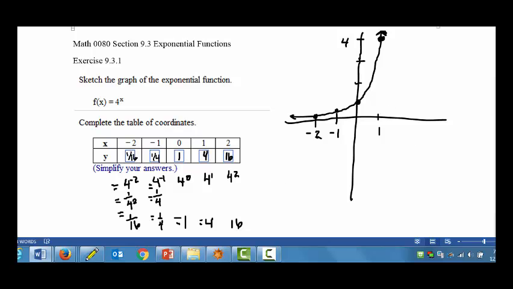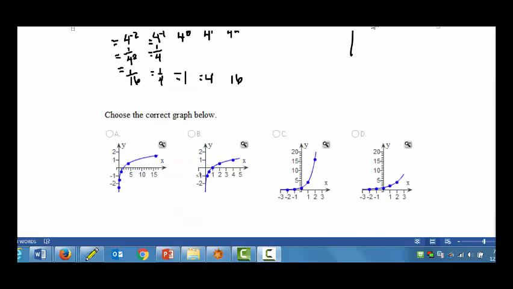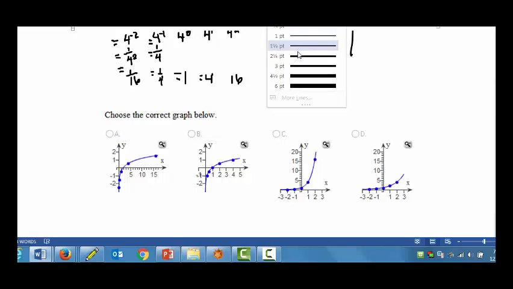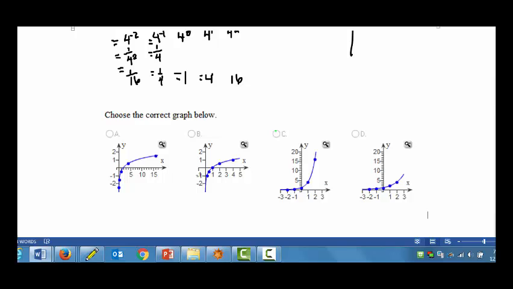All right, so we know that's what we're looking for when we go to look at the graph choices. And we can see that the only thing that looks anywhere close to this is choice C. So we will select that. And we see that when x is 1, we're at 4.